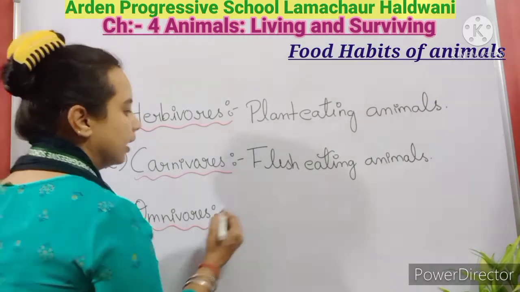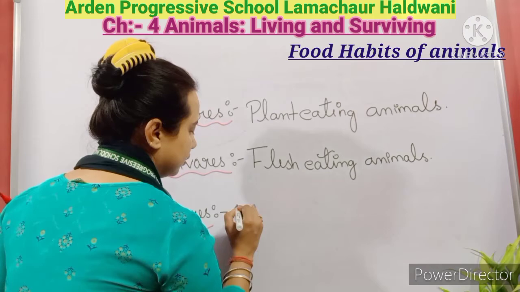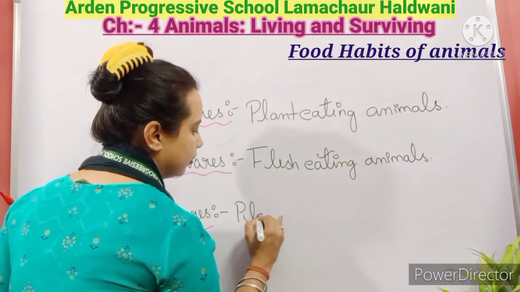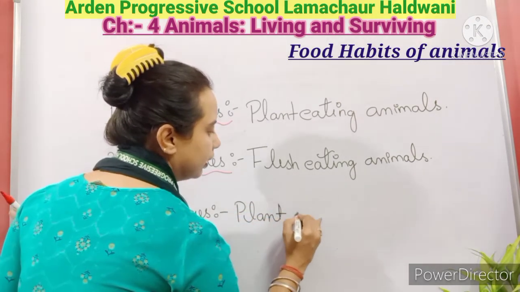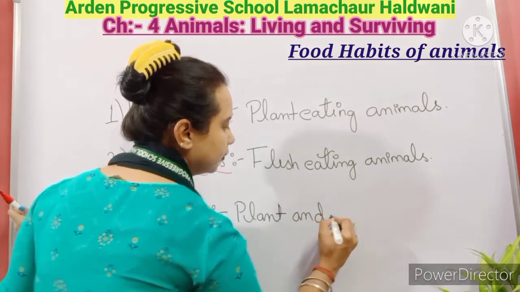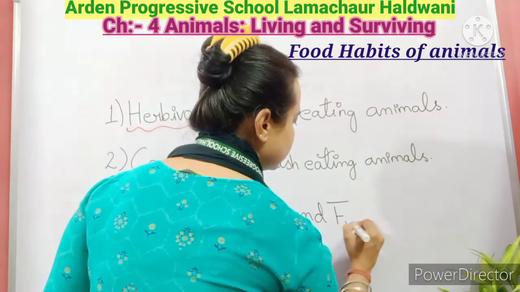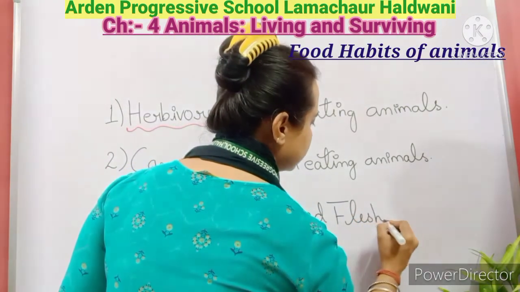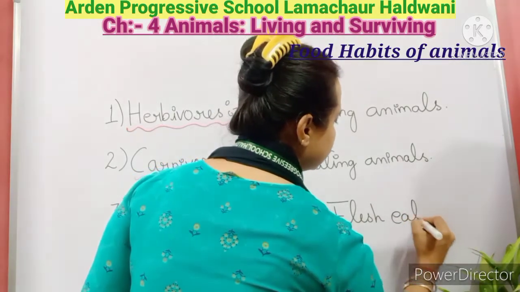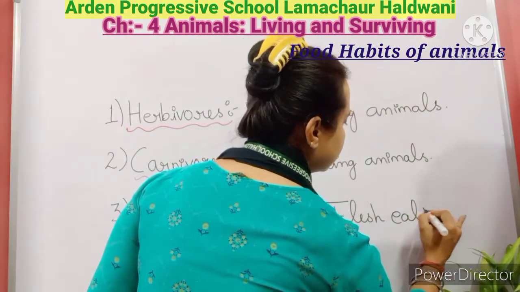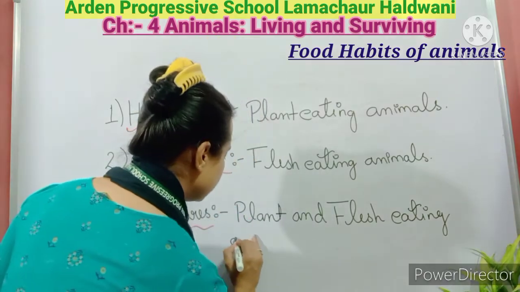So these are plant and flesh eating animals.